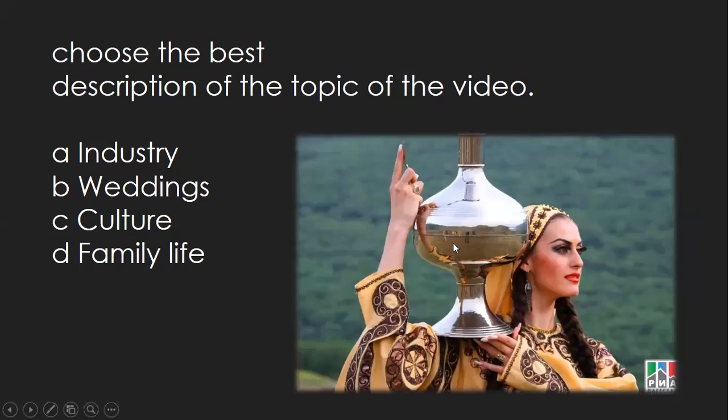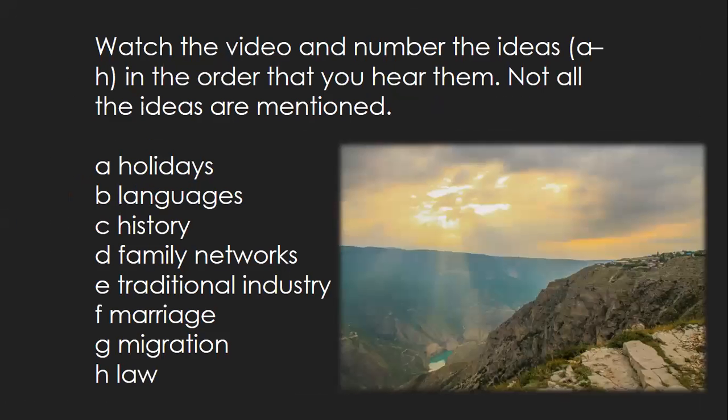So this is all. Now you need to do the following exercises. You need to choose the best description of the topic of the video. We have four options: industry, wedding, culture, and family life. The correct answer is culture. Also, now I would like you to come back and watch the video again, then put these ideas in the correct order as they were mentioned in the video. Not all of them were mentioned, so some will be missed.